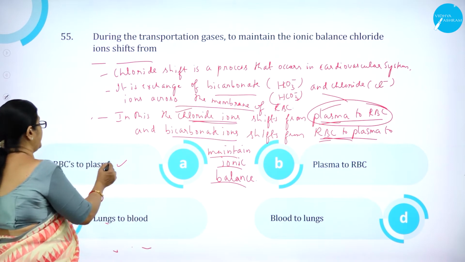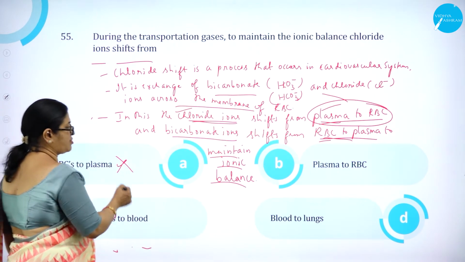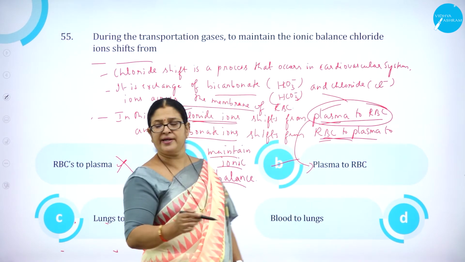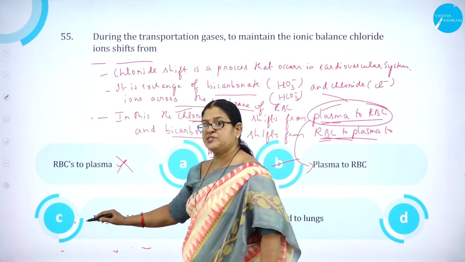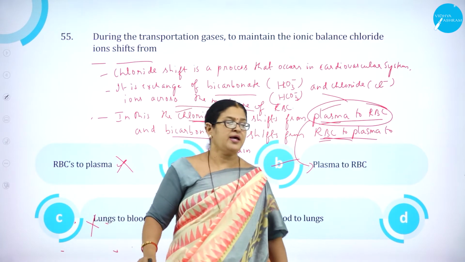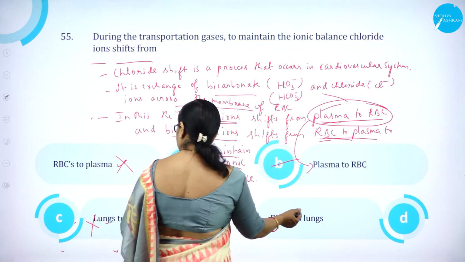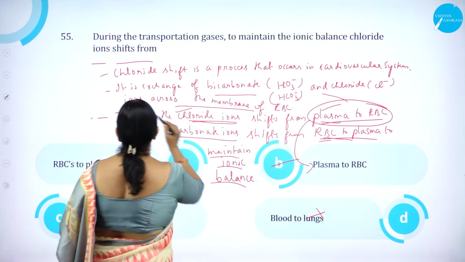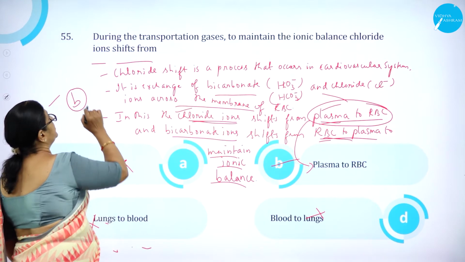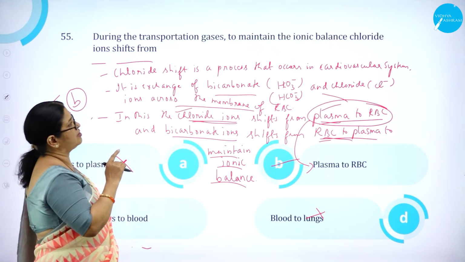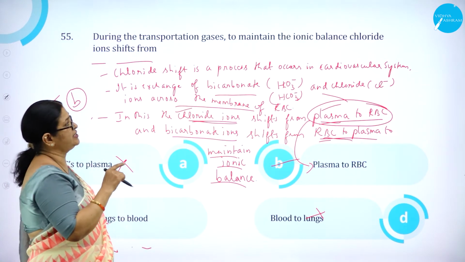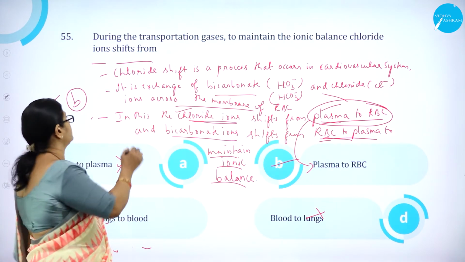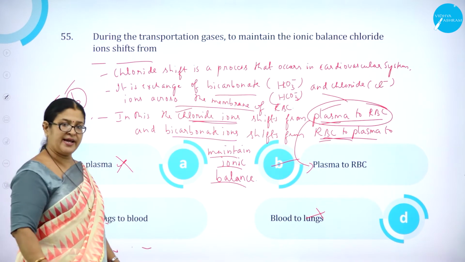So option A, RBC to plasma, is wrong. Option B, plasma to RBC, is correct. Then lungs, option C, lungs to blood, is wrong. And option D, blood to lungs, is wrong. So option B is correct. During the transportation of gases, to maintain the ionic balance, chloride ion shifts from plasma to RBC. So option B is the right answer.